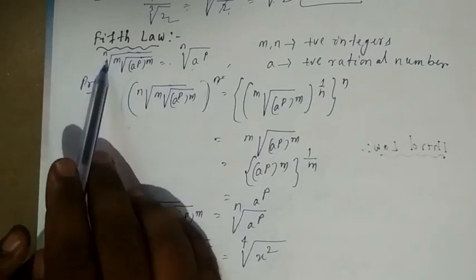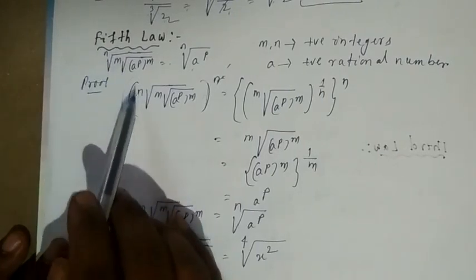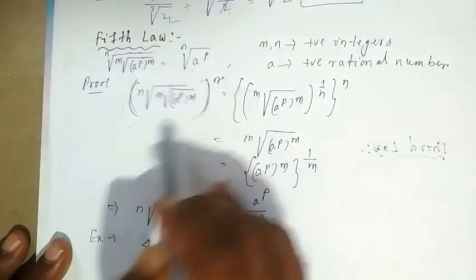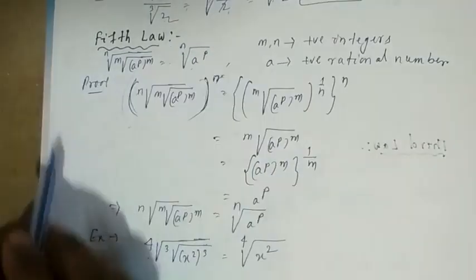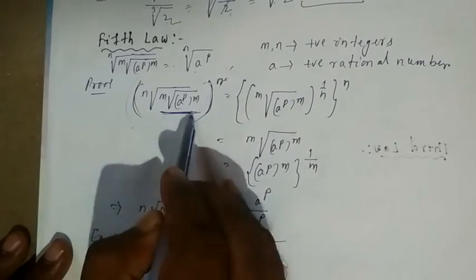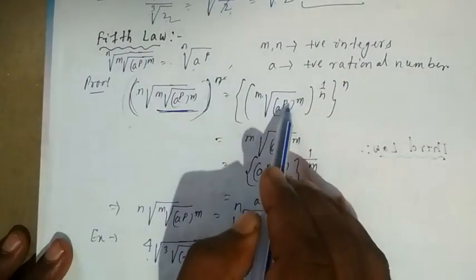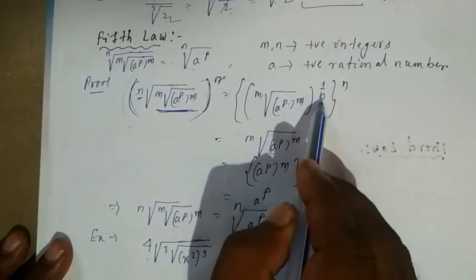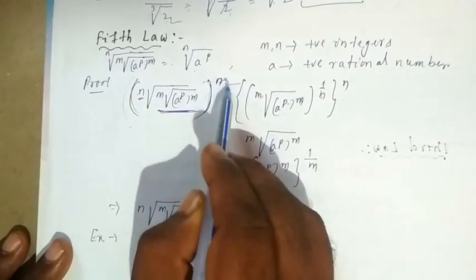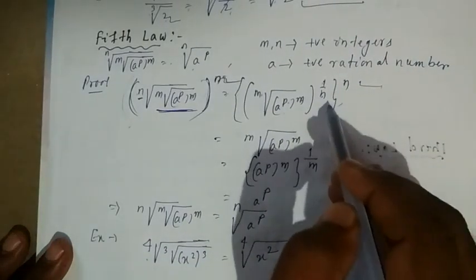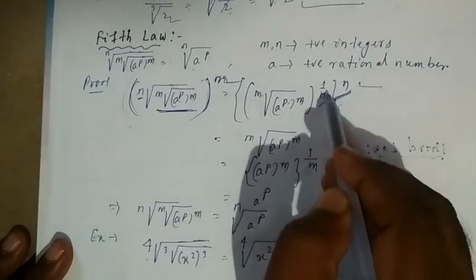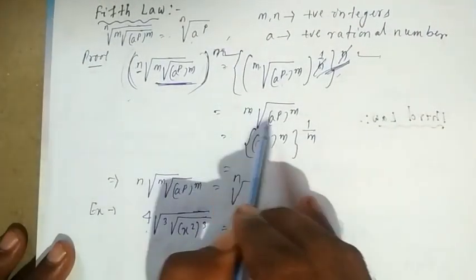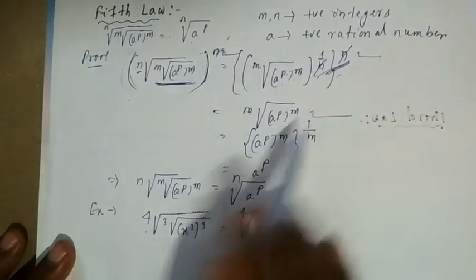For proving, from the LHS, the nth root of the mth root of a to the power of p, whole to the power of mn, is equal to, listen, this one you keep as it is, the mth root of a to the power of p whole to the power of m, and then the n. This nth root I can write as 1 by n in the exponential form, again raised to the power n. When these two multiply, by the laws of exponents, n will be cancelled. So what will we get here? The mth root of a to the power of p, whole to the power of m.